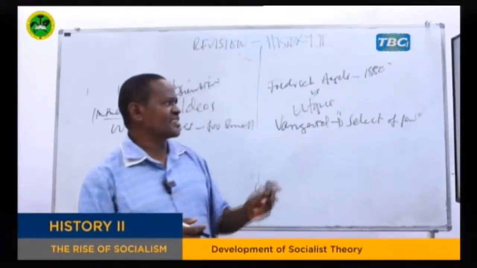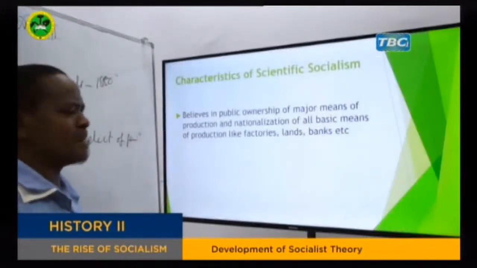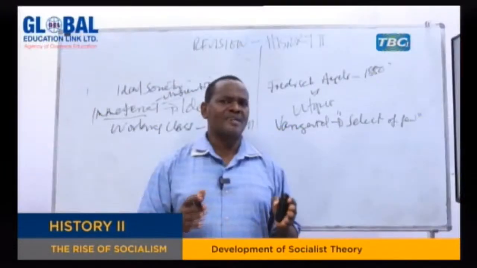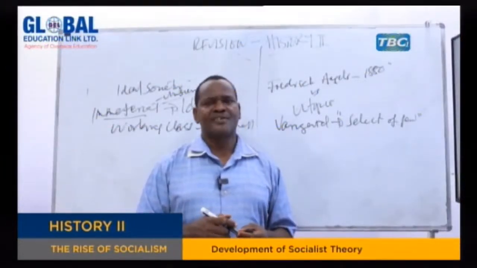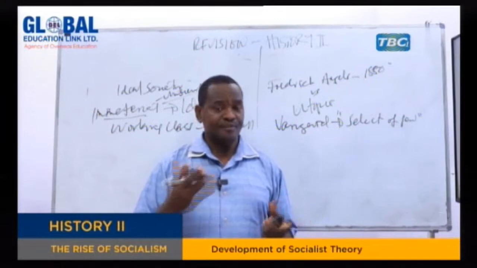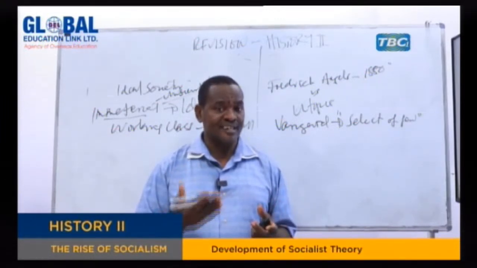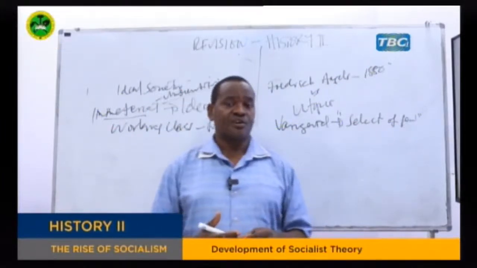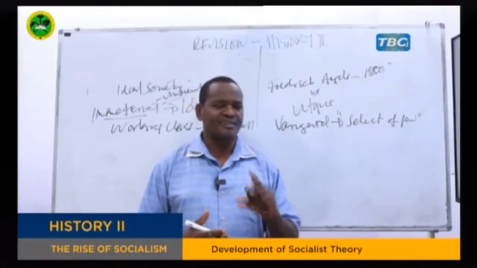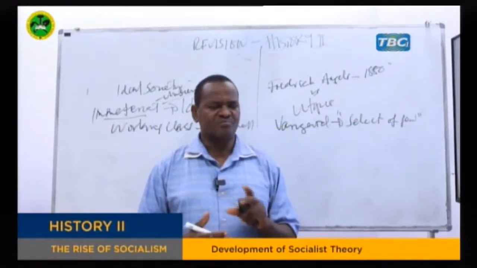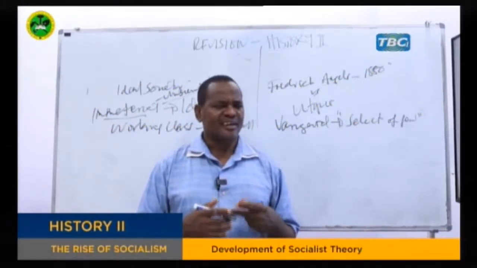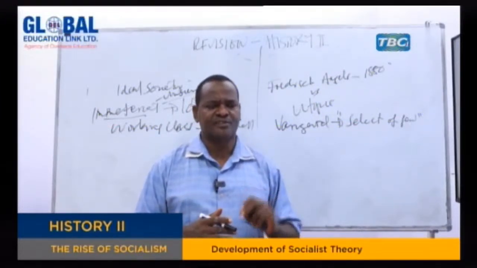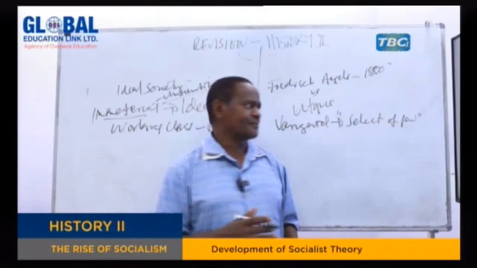Another characteristic is that they believe in public ownership of major means of production. They believe that the major means of production should be owned by the public. In the process of that ownership, as we have said, it will be attained through revolution, but also through nationalization of all major means of production, including banks, industries, and land, and many others, for the establishment of a socialist society.